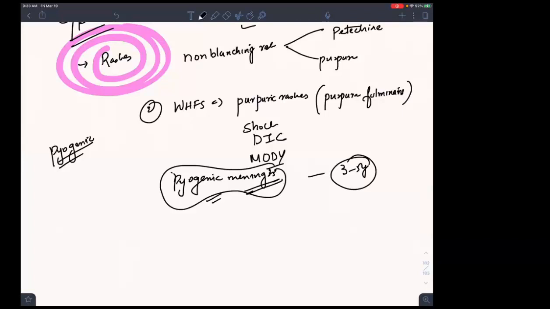Okay. Now, a patient is coming to me. Now I give you a case. 2 cases I give you to differentiate 2 conditions. First, patient A is a patient who is having petechial rash.